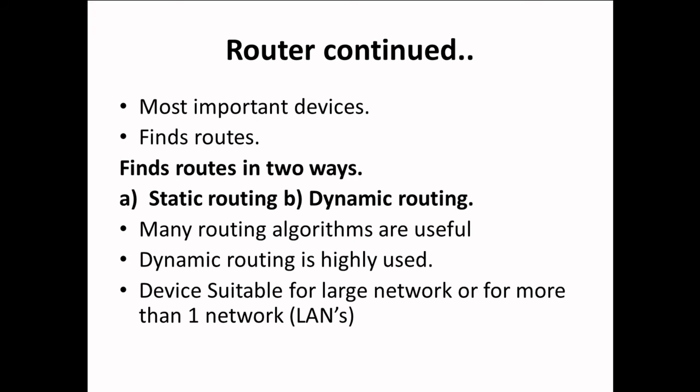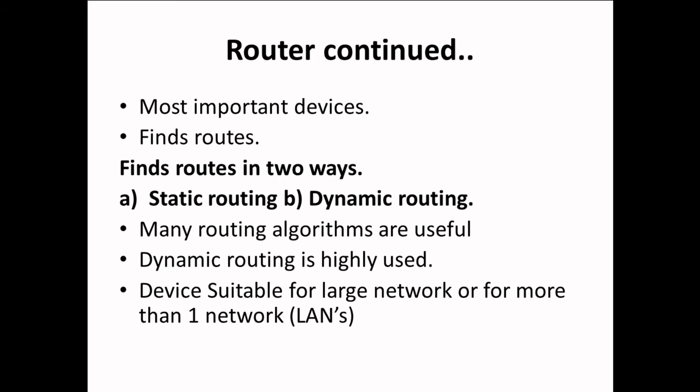It is the most important device, as I told you. It finds various routes. Now the confirmation of routes can be done in two ways. First is static routing or the static way. Second is dynamic routing or the dynamic way. Many routing algorithms are useful. Dynamic routing is highly used in most applications, while static routing is least used.